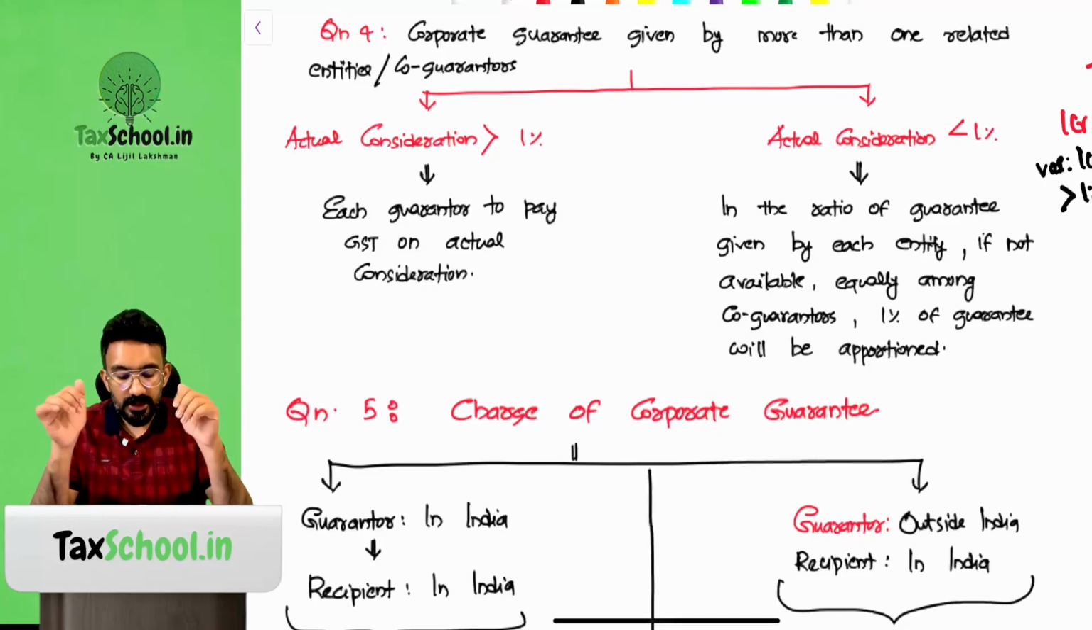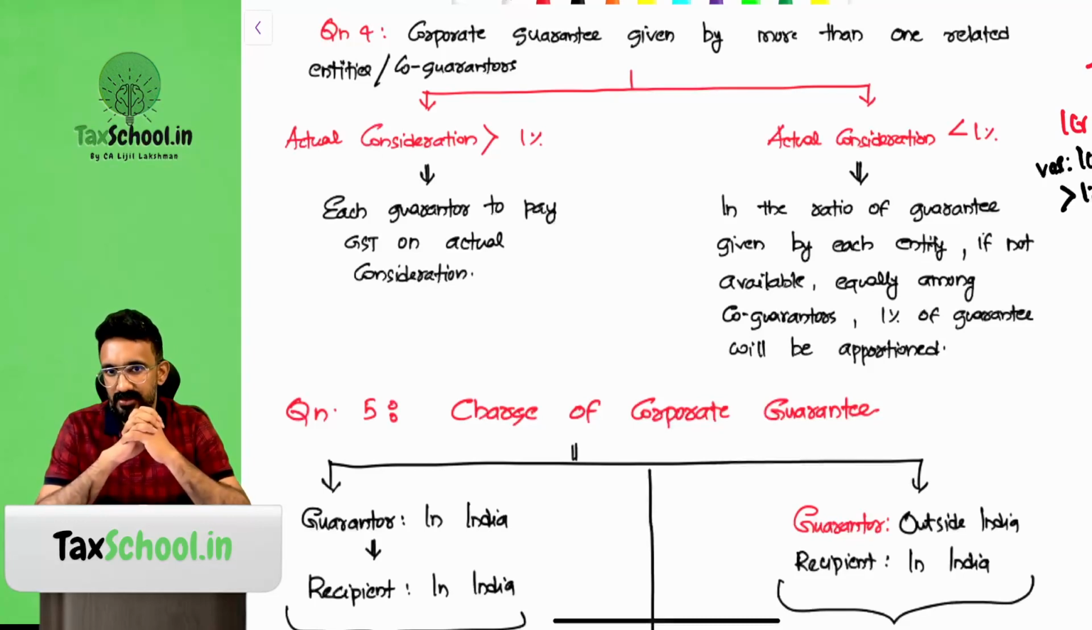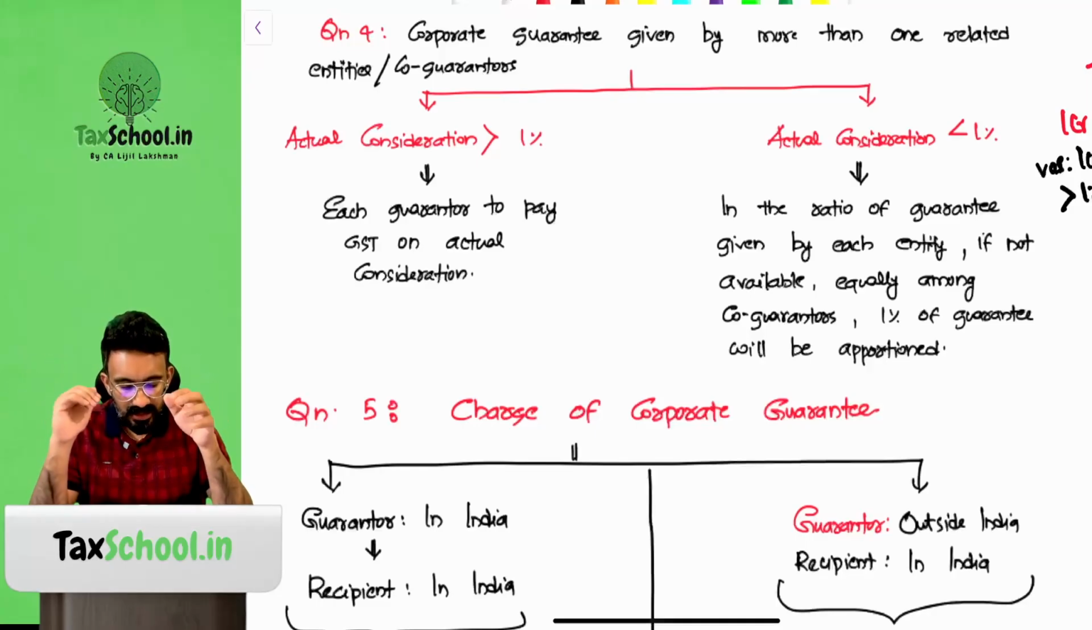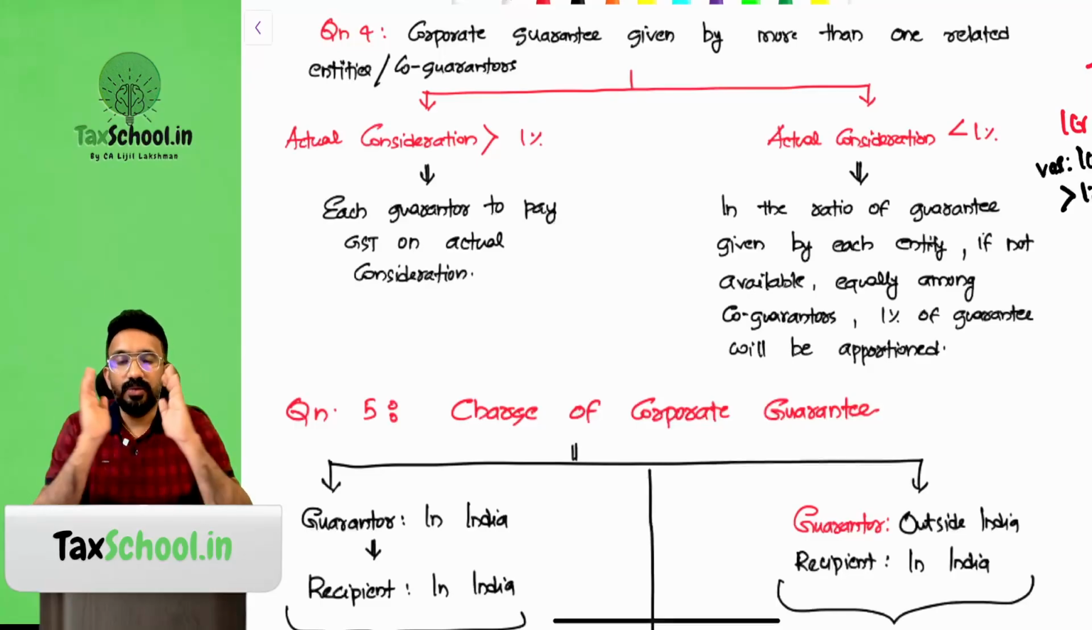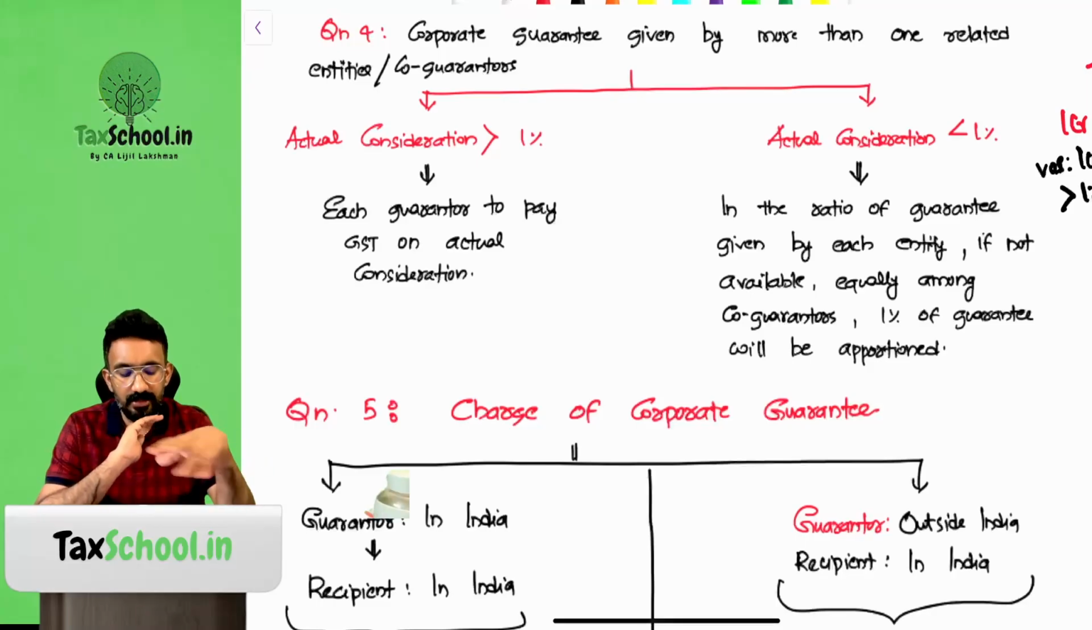Now, if the actual consideration is less than 1% for each of the co-guarantors, then what do I have to do? Take 1% and I will divide it in the ratio, right? The ratio of guarantee given. So in the banking contract they would have said that out of the loan, 50% is guaranteed by me. Then take that ratio. If that ratio is not available, give it to all the co-guarantors equally.